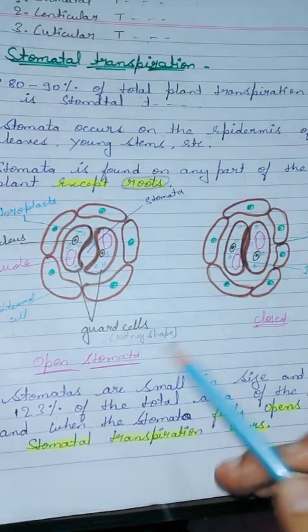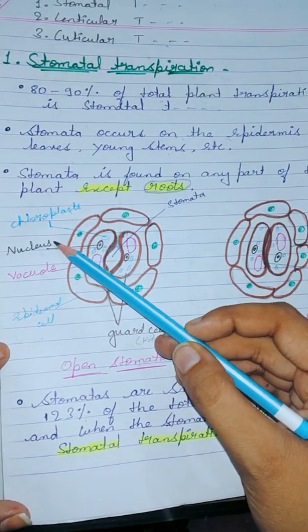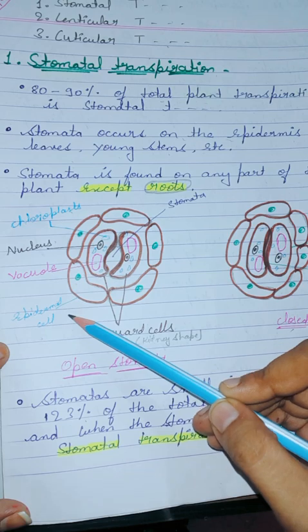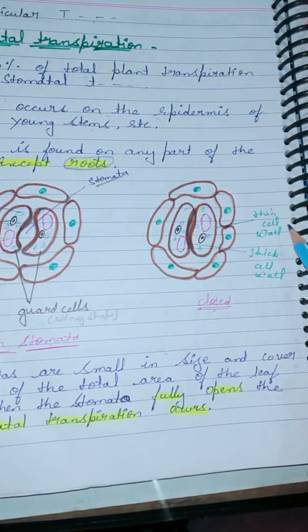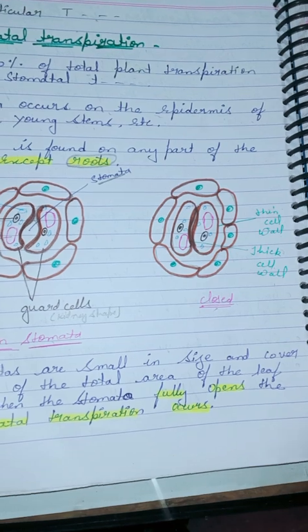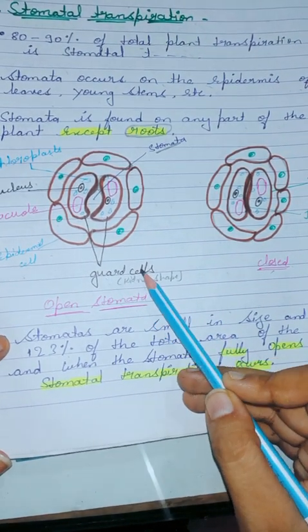You see the diagram, open stomata and closed stomata. We see the cytoplasm, nucleus, vacuole, epidermis, and stomata. And here the closed stomata, thin cell wall and the thick cell wall. The guard cell, you see the guard cell is kidney shaped.